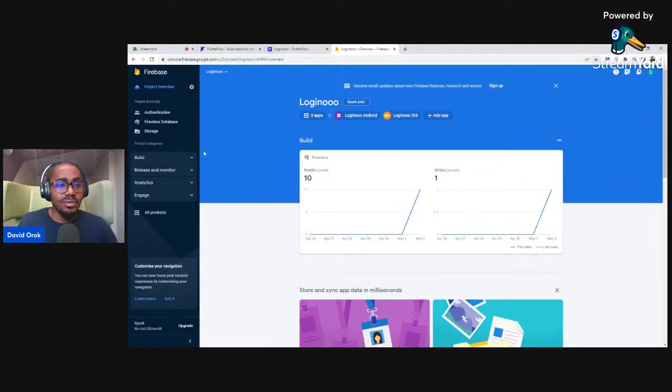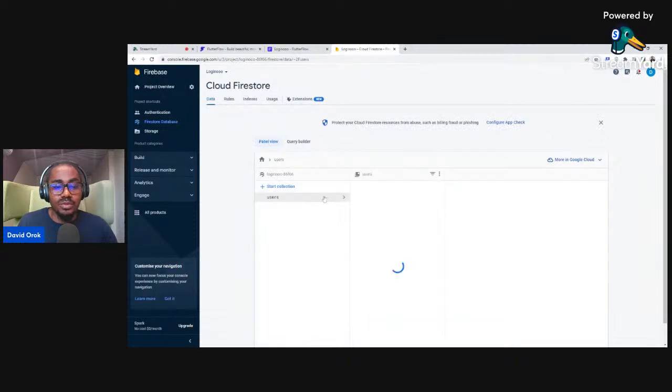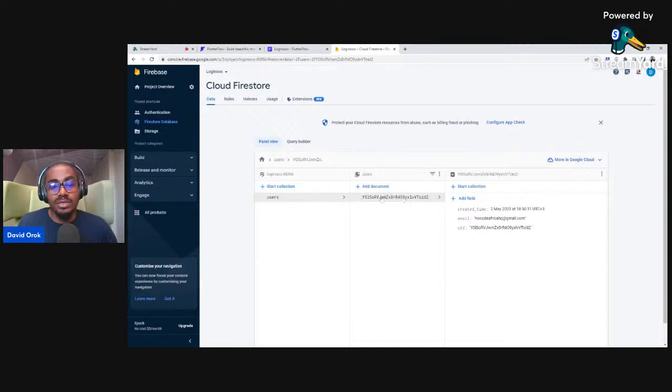Then after that, what I need to do simply is I will come here to Firestore database. This is the database that I already have, which was created by default because I turned on authentication and I gave FlutterFlow the ability to create a document inside here. So I have one collection here. So now we want to be able to create. All right, so the C stands for create. We want to be able to create details and put them inside here. So how do we do it?